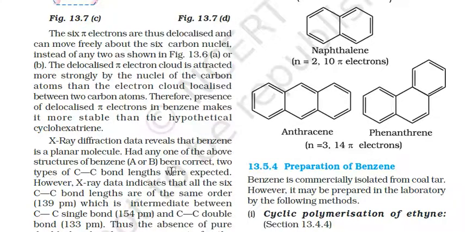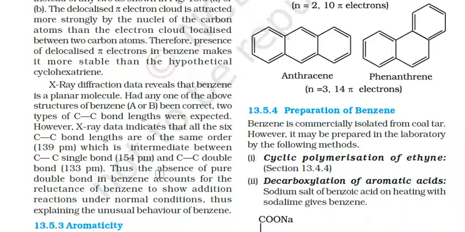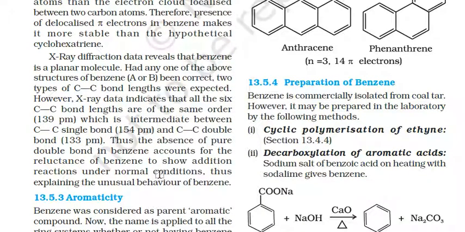X-ray diffraction data reveals that benzene is a planar molecule. Had any one of the above structures of benzene been correct, two types of carbon-carbon bond lengths would be expected. However, X-ray data indicates that all the six carbon-carbon bond lengths are of the same order, 136 picometer, which is intermediate between the carbon-carbon single bond and the carbon-carbon double bond.